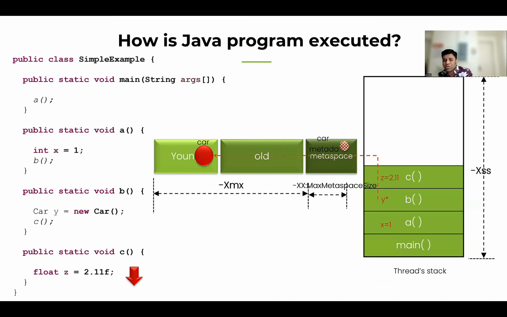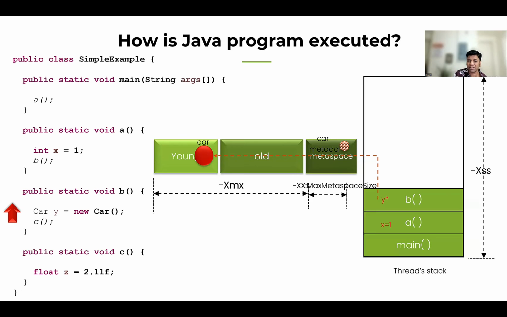Okay. So now the thread has executed all the methods. Now it has to start exiting from each method. Let's see what happens to this thread stack as it exits. Now you can see the thread is going to start to exit. Look at this thread stack frame. What's going to happen when it exits this C method? When it exited, the C method is removed from the thread stack frame, and the associated local variable is also removed. And now the thread is going to exit method B.